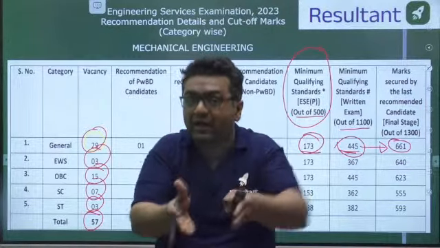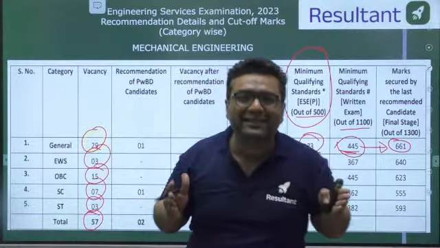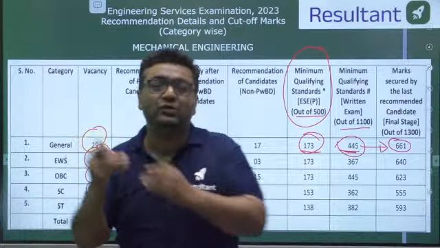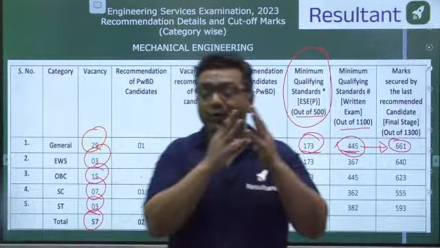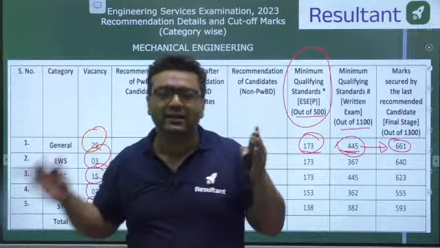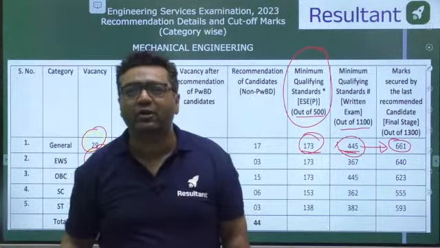There, if you perform well, you have a chance of selection. That is why ESE is a marathon and GATE is like a T20. So on the day when you are going to appear for the GATE also plays importance. But in engineering services, for this we need a long-race horse. Is it clear or not? Everybody is getting it or not?